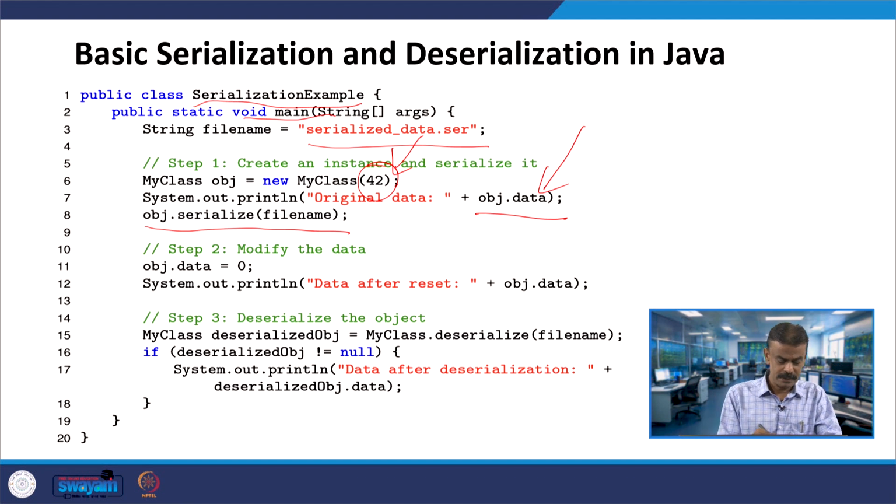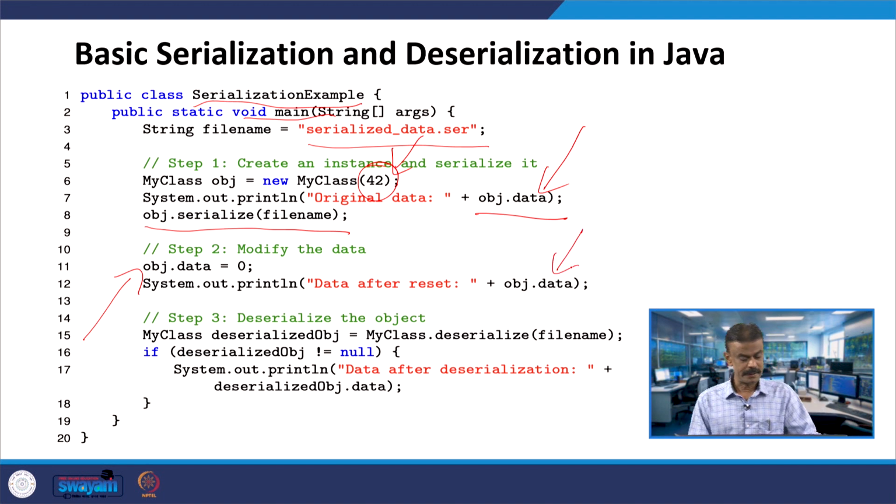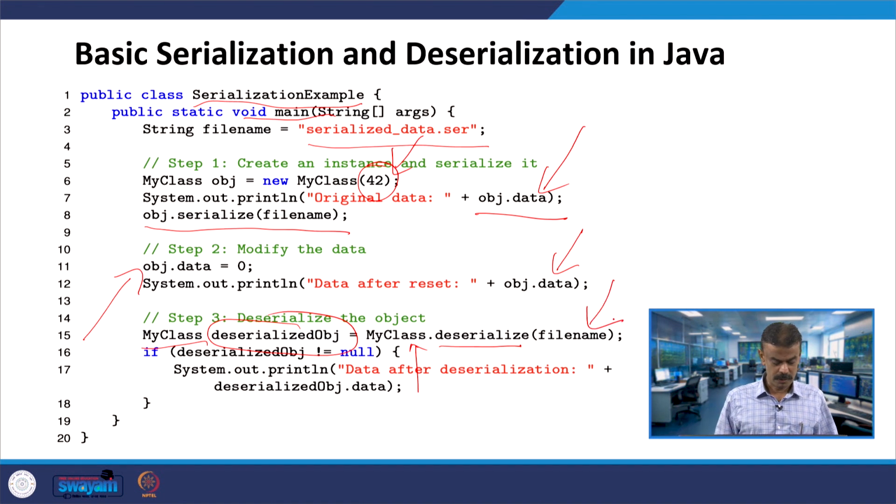Then I initialize obj.data to 0, so data after reset will print 0. Then I have an object deserializedObj of my class, which invokes the deserialize method, and you pass the file name. So this will deserialize.